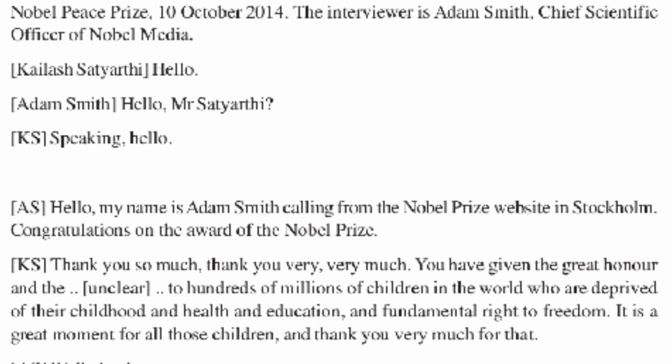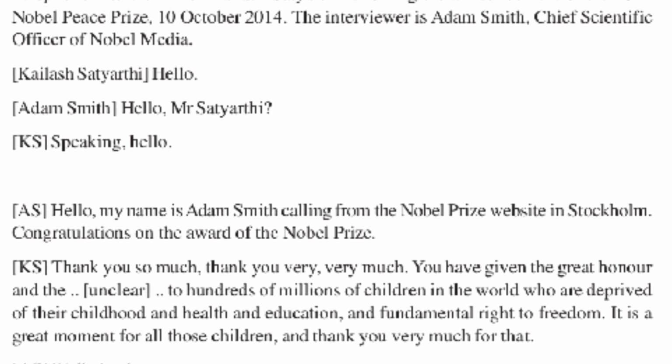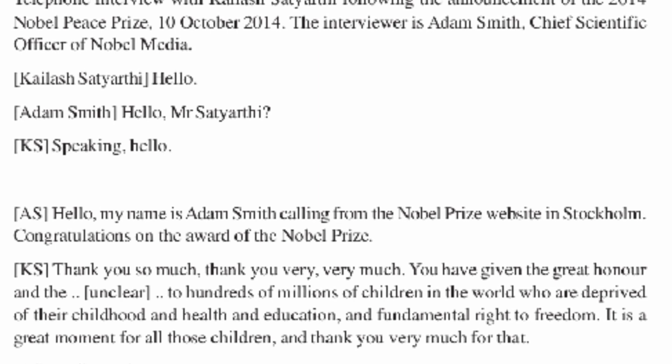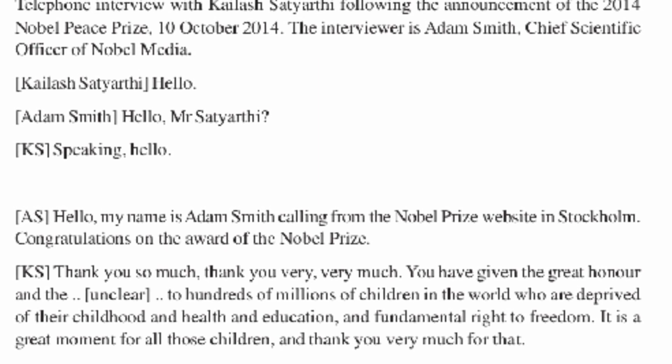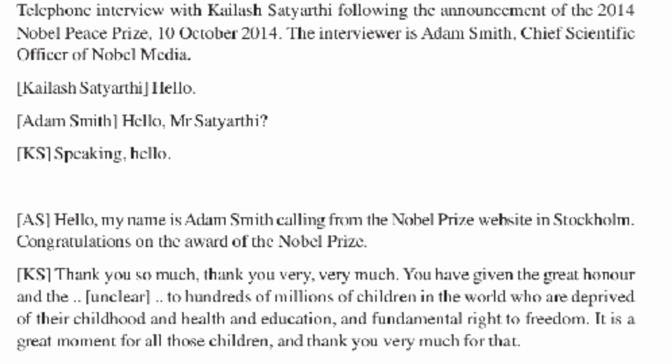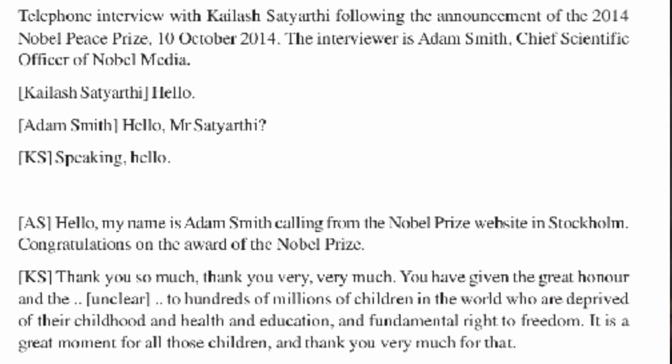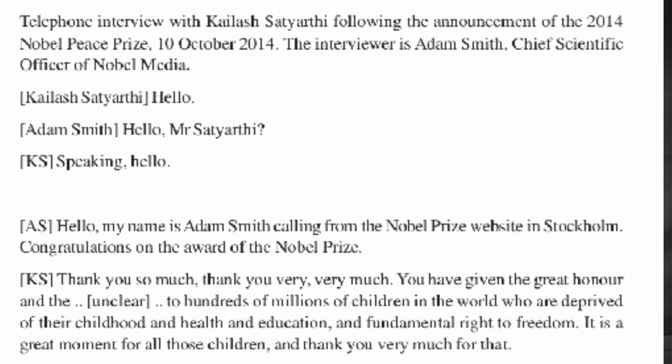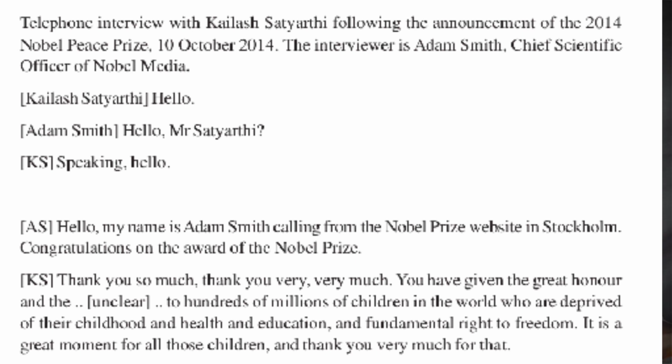Then Kailash Satyarthi says, to hundreds of millions of children in the world who are deprived, meaning disadvantaged, of their childhood and health and condition and fundamental rights to freedom, it is a great moment for all those children, and thank you very much for that. This is what Kailash Satyarthi says. Let me tell you in very short.